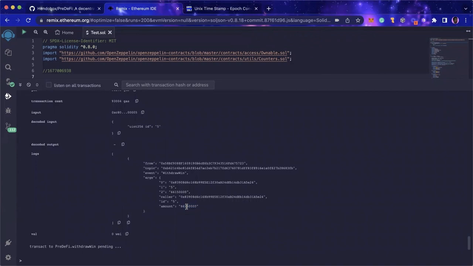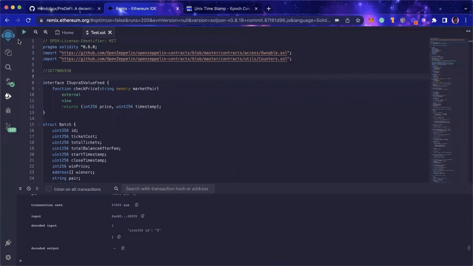As you can see, this was the amount that was sent to this particular user. So out of what was available, he had 3 wins and the other person had 1. So the contract did the calculations and sent this value to him as a winner.